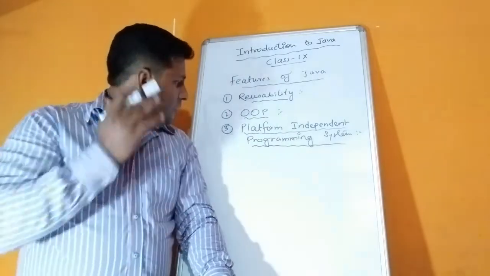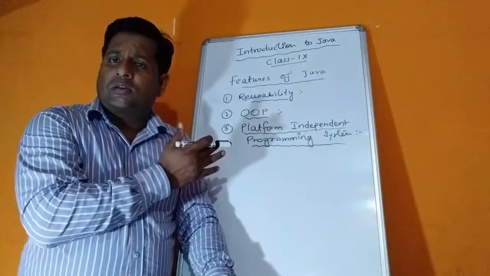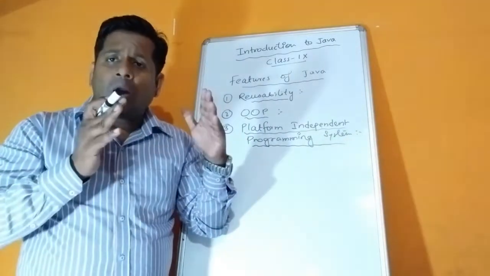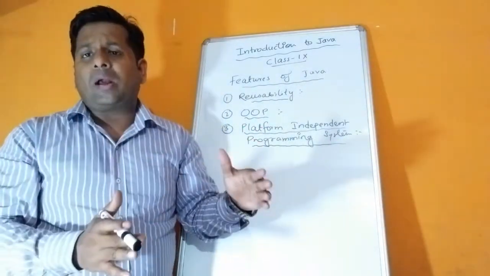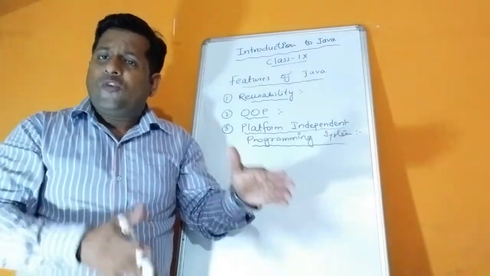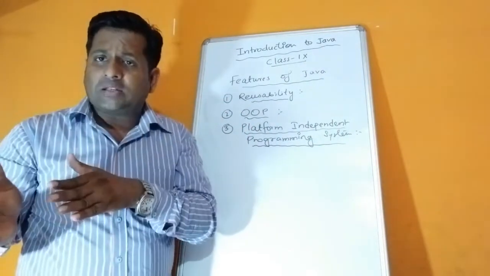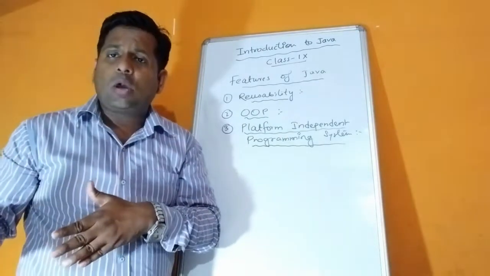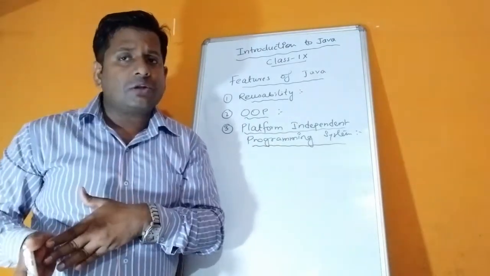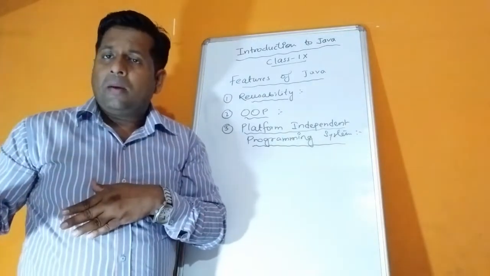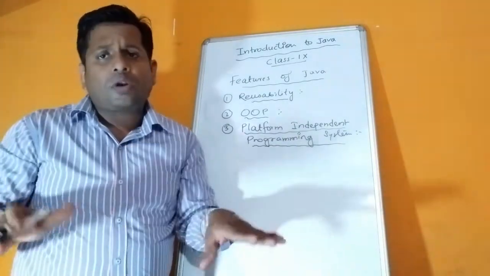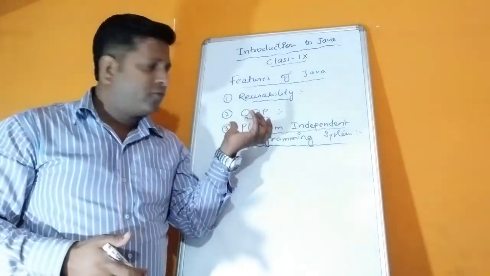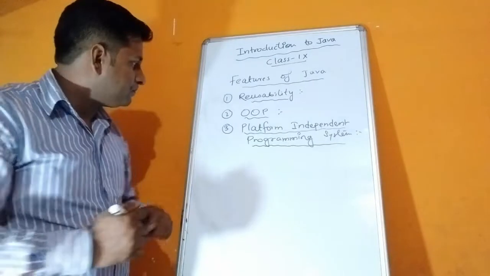It means that the program which you write on one platform, maybe Windows 7 and maybe Core i3, after we compile it, we can execute the bytecode in maybe Windows 10 or Windows 15 or maybe Mac, and with some other hardware configuration also. But in other programming languages it was not possible at all. So it is also one of the unique features of Java.